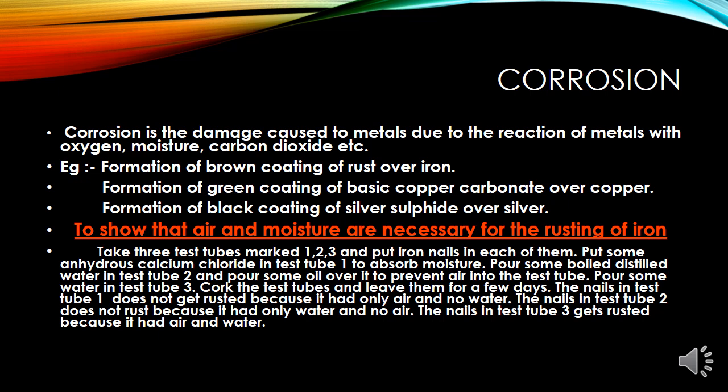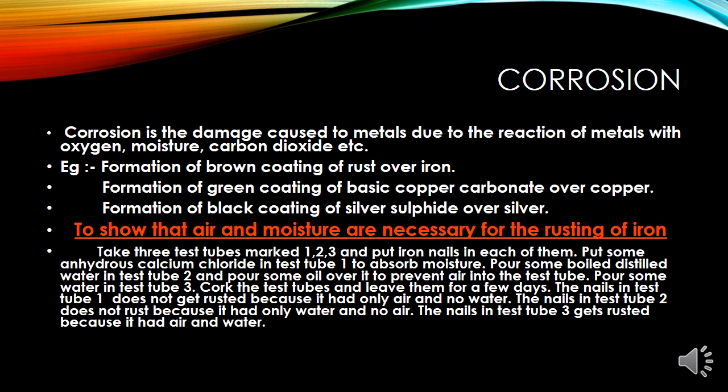Copper reacts with moist carbon dioxide in the air and slowly loses its shiny brown surface and gains a green coat, and this green substance is copper carbonate. Iron, as you know and encounter in your daily life, when exposed to moist air for a long time, acquires a coating of brown flaky substance which is called rust. Now, these are the daily life examples: formation of brown coating of rust over iron, formation of green coating of basic copper carbonate over copper, and formation of black coating of silver sulfide over silver.